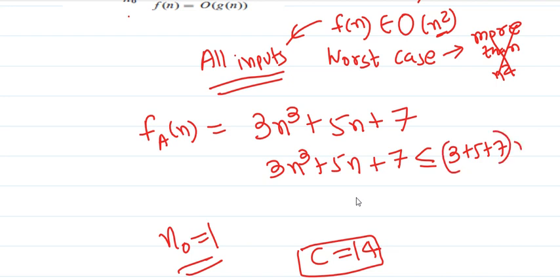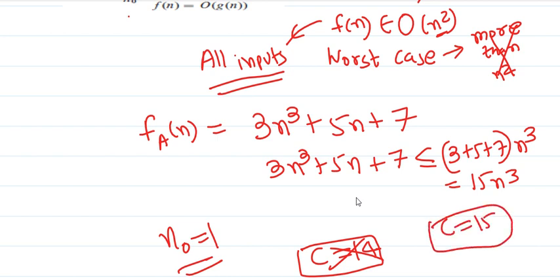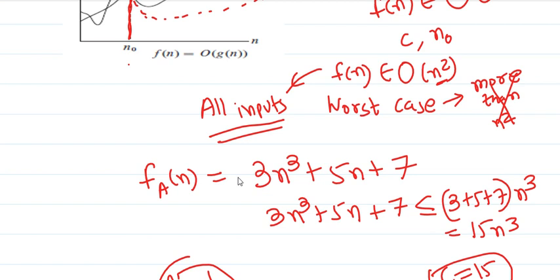This is similar to our previous method: since n cube is greater than n raised to 1 and n cube is greater than n raised to 0, we can write it like this, and this is nothing but 8 plus 7, which is 15 n cube. So I can say the value of c is 15, and this is true for all values greater than 1, so n naught is 1 and c is 15. For these values of c and n naught, this relation is true. So we can say that this function f of n belongs to big O of n cube.